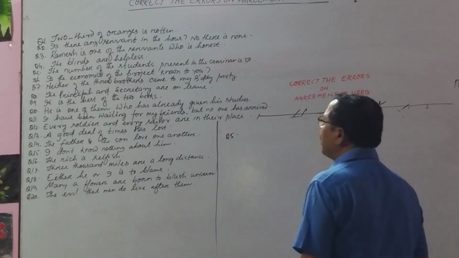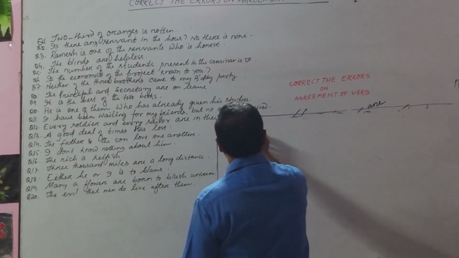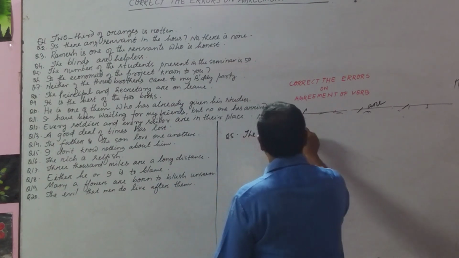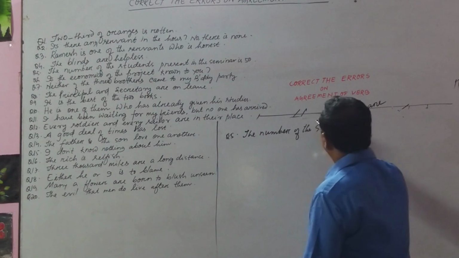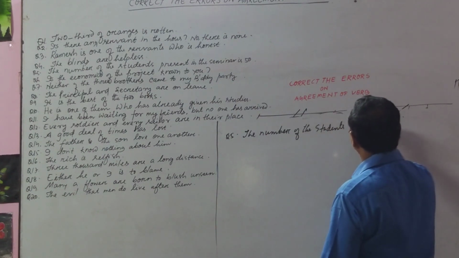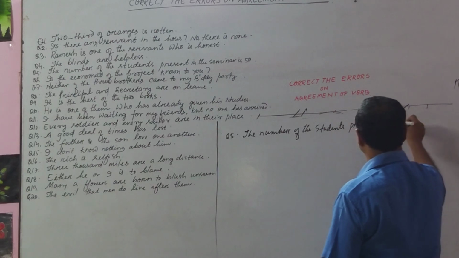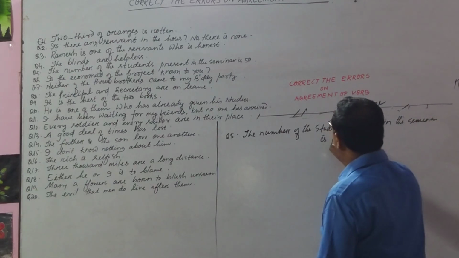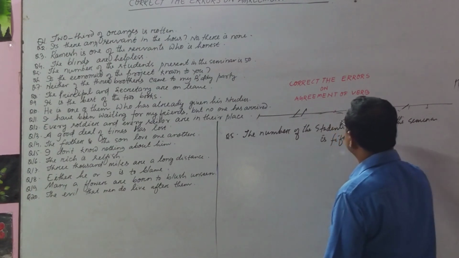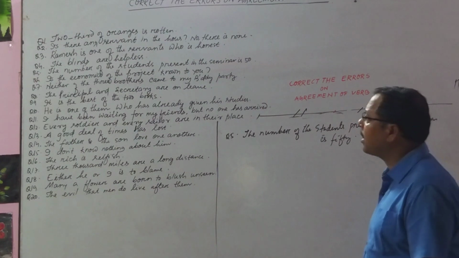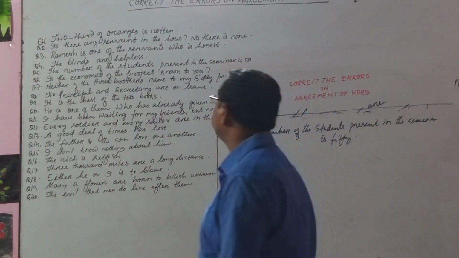Come to question number 5. What is question 5? The number of the students present in the seminar is 50. The number of students present in the seminar is 50.